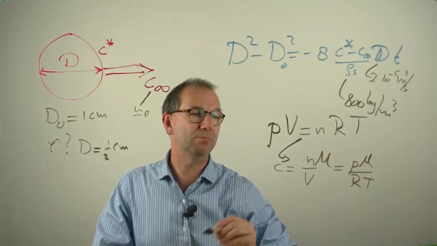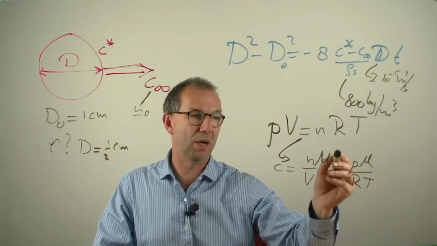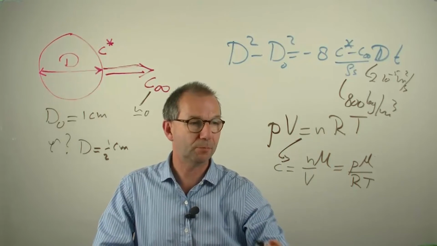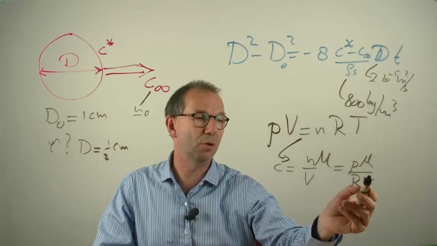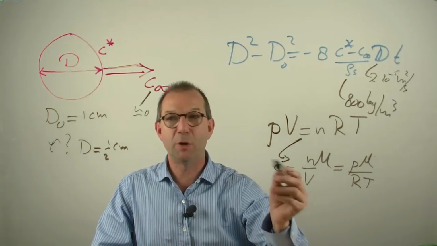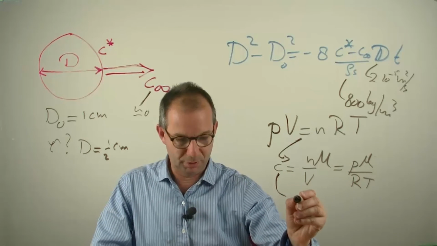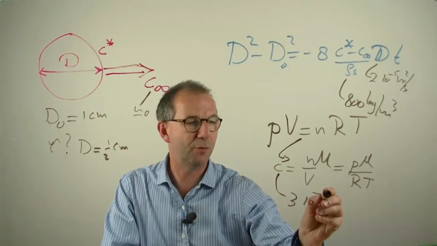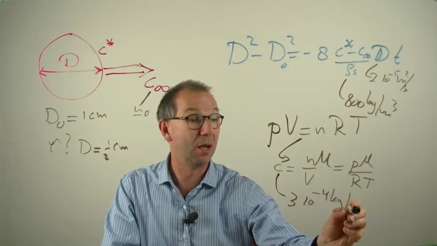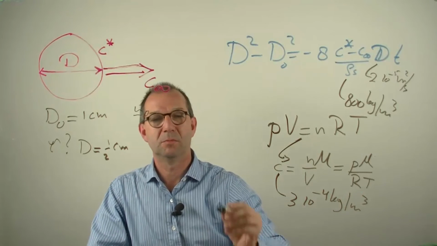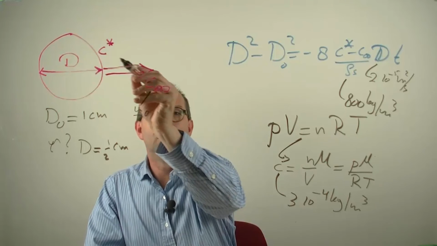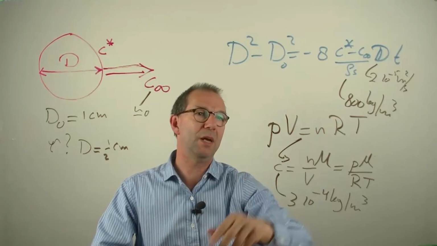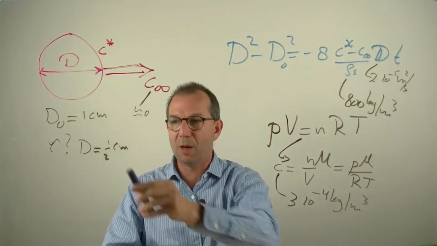P is the vapor pressure, I looked that up. M is the molar mass, on the order for these substances of 100 gram per mole. R, gas constant, I know. T, room temperature. If I look it up, I get something on the order, let me take a look at my piece of paper, 3 × 10⁻⁴ kilogram per cubic meter. Pretty low. Therefore, slow diffusion is to be expected. Okay, now I can put everything together and I back out the time that I wrote here.